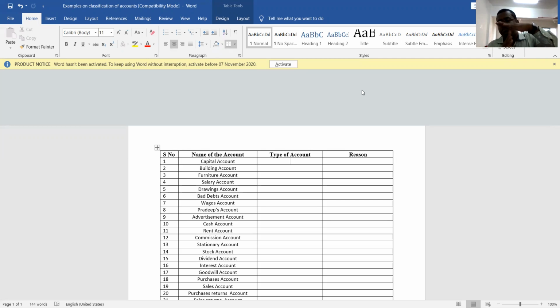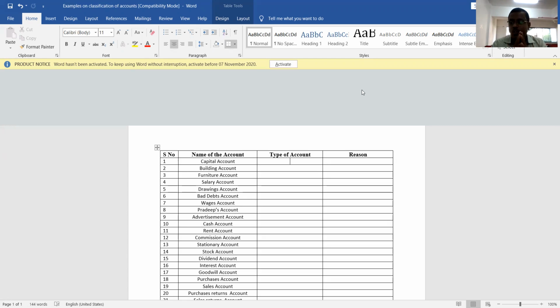It is in the shape of the alphabet T, which is divided into two sides, left hand side and right hand side. The left hand side is known as the debit side, and the right hand side of an account is known as the credit side. Debit and credit are just symbols used in the field of accounting. These are not having any specific meaning.